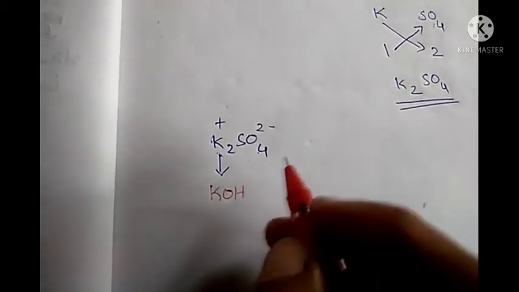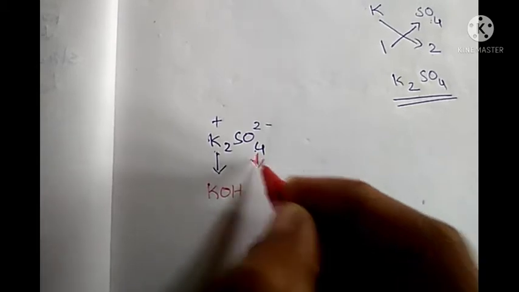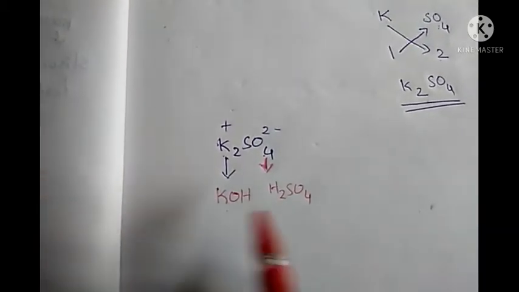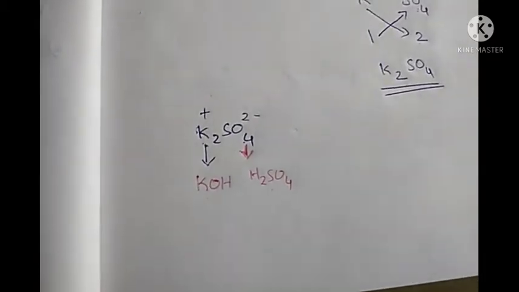So KOH is the base, and sulfate SO4 2 minus is coming from the acid. Which will be that acid? H2SO4. Okay. So these are the base and acid from which this salt is formed. Clear that? Now what is the next step?